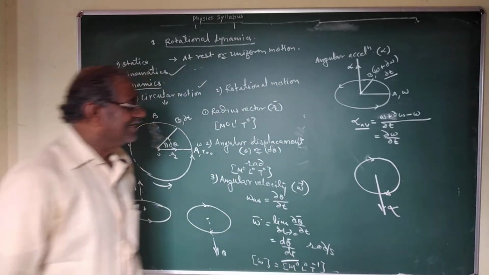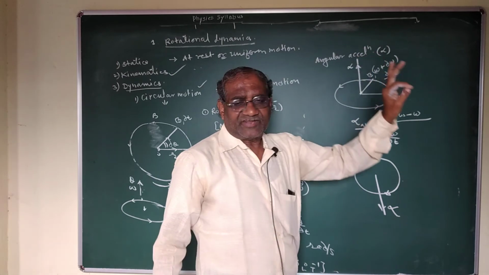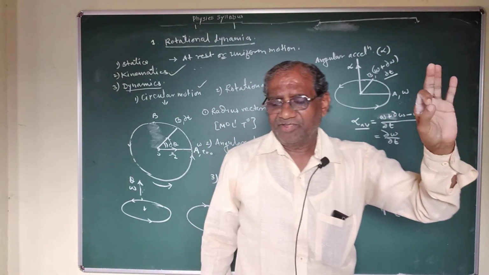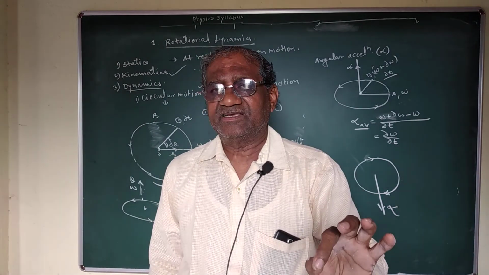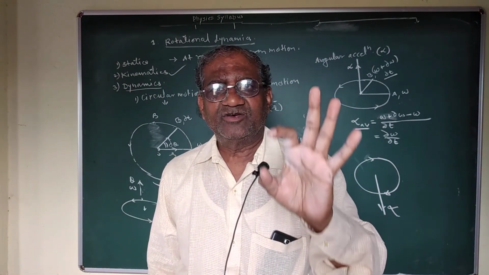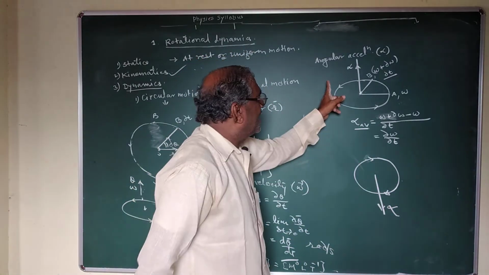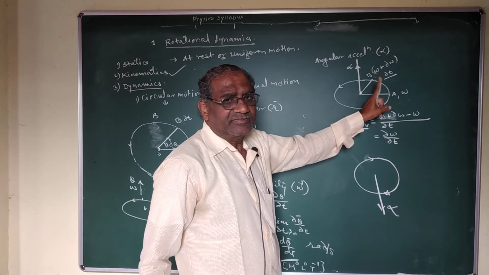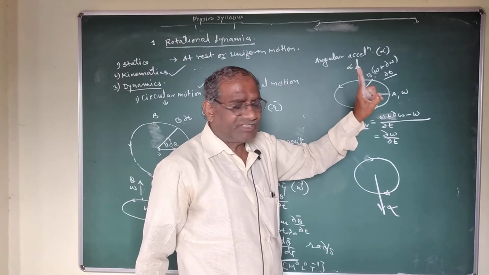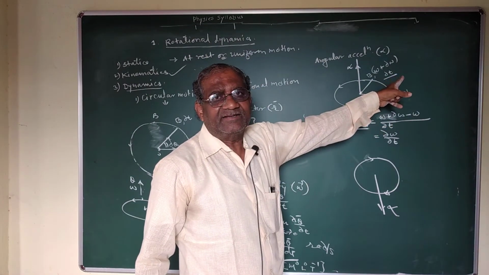Yes, in this way, define angular acceleration. Such a question is sometimes asked. Angular acceleration is the rate of change of angular velocity with respect to time. Let omega and omega plus delta omega be the angular velocity of the particle in time delta t second.